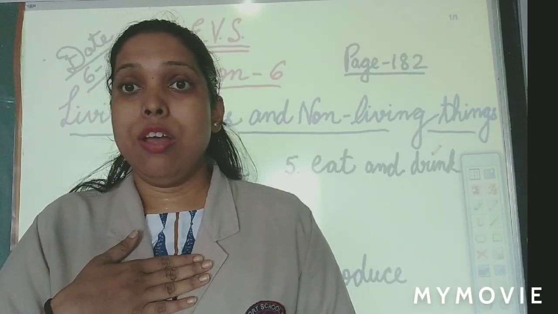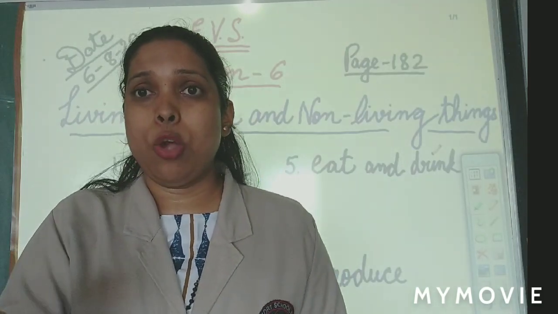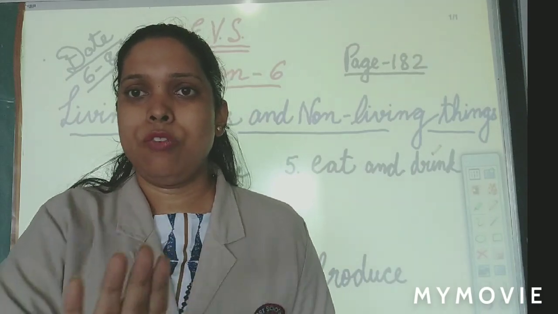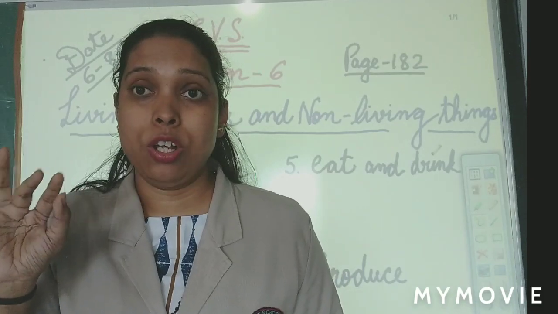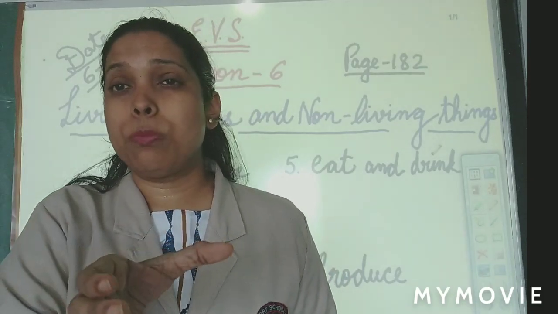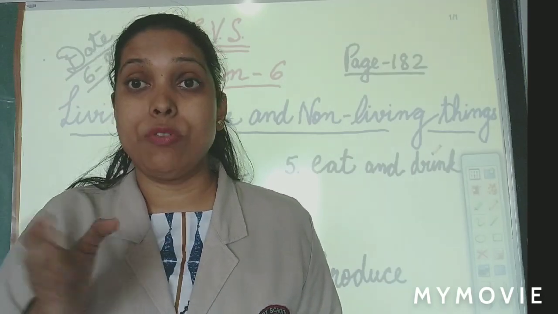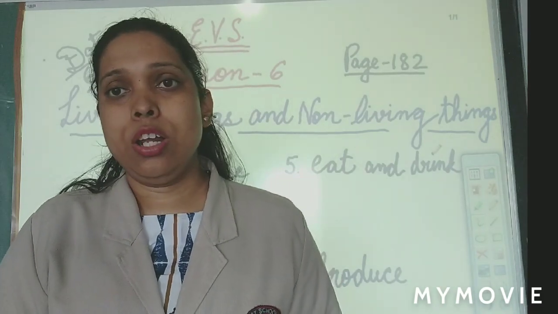And sometimes when we touch the hot utensils, when your mother has cooked something and we just touch it, what happens? We draw our hand back. Why? Because it's very hot. Or when you touch too much cold thing, then also we draw back our hand. Why? Because it's too cold. You can feel it.